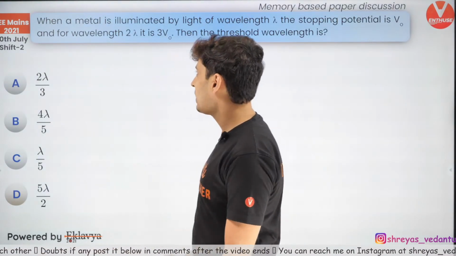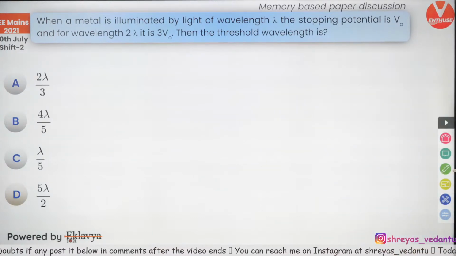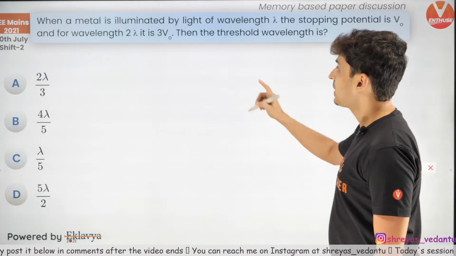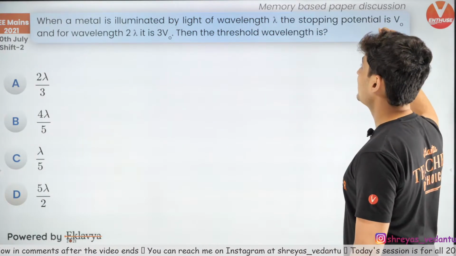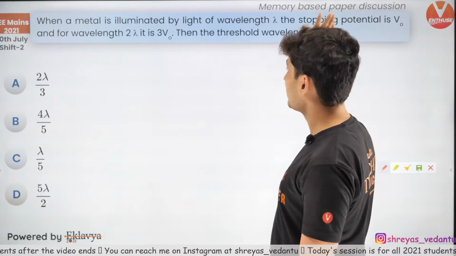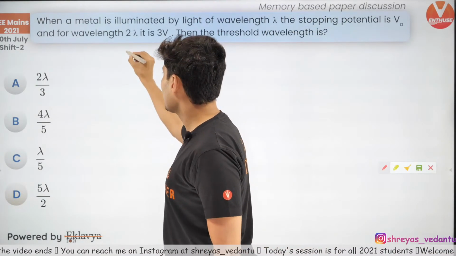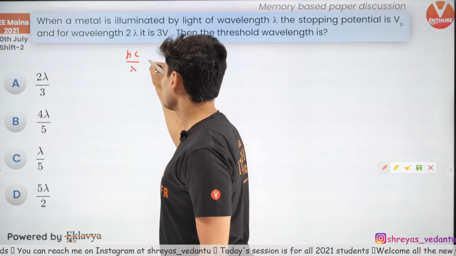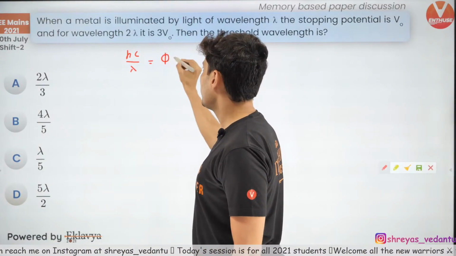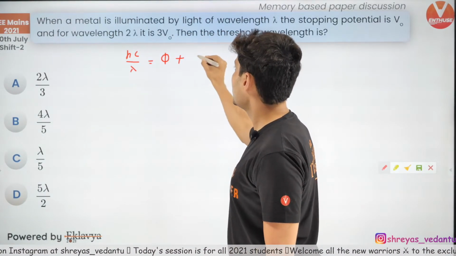Okay, cool. Let's solve this question. This is also a straightforward question. The metal is illuminated by light of wavelength lambda. Stopping potential is V0. So guys, I can write this: Hc by lambda, the energy of the photon, is work function plus eV0.